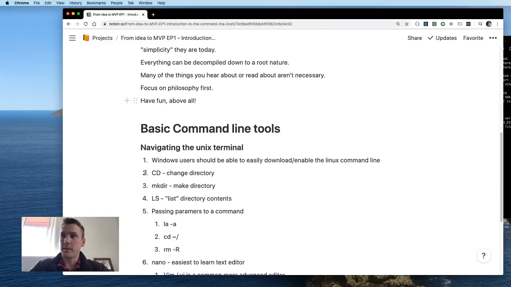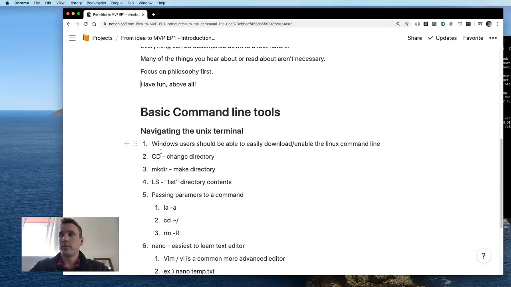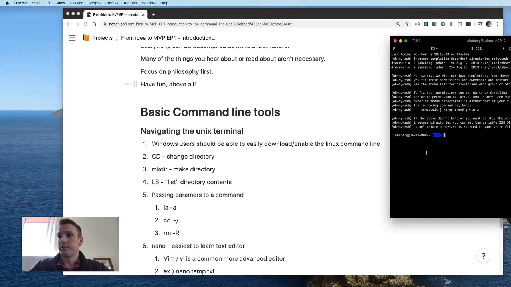So our basic command line tools tutorial today is going to run through a few different basic commands inside the terminal. Now, a command is basically anything that you enter in here that, once you push enter, does something. So if you type a bunch of nothing and then push enter, it's going to say command not found.